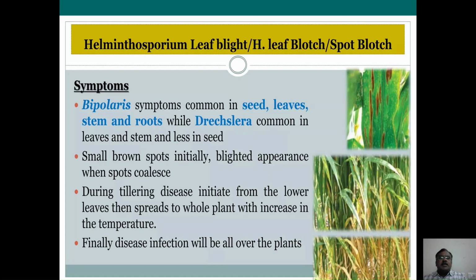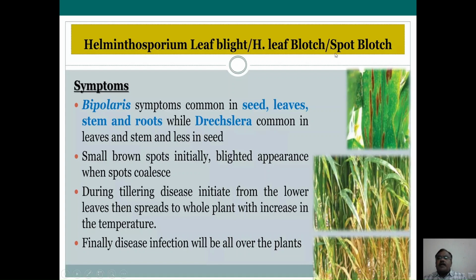This Helminthosporium, in the form Bipolaris, is common on the seed, stem and all parts of the plant, while Drechslera, which is the other form of Helminthosporium, is common on the leaves and stem and less on the seeds. This pathogen is known to produce small brown spots initially.